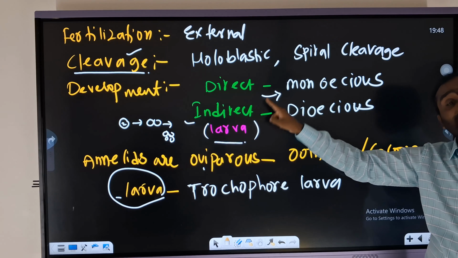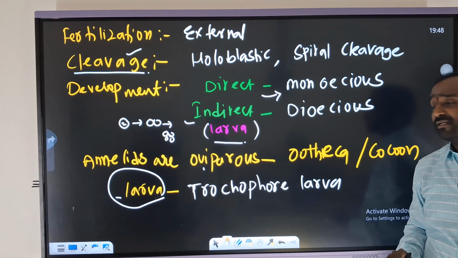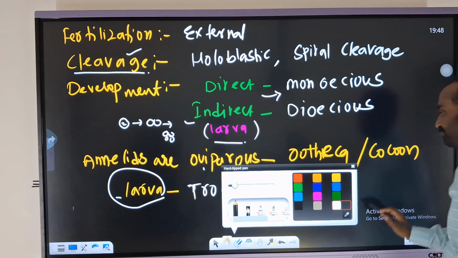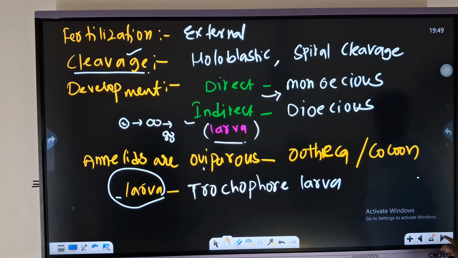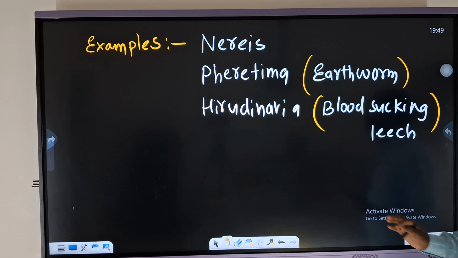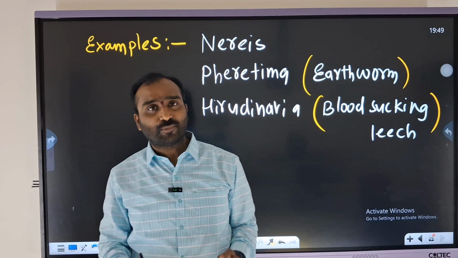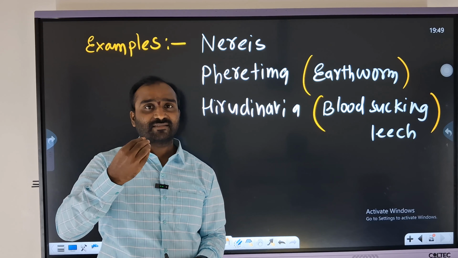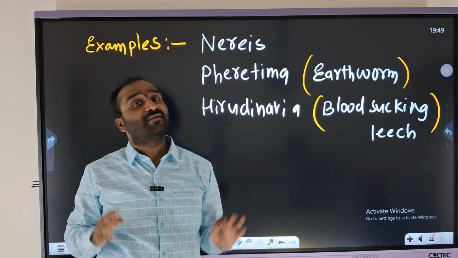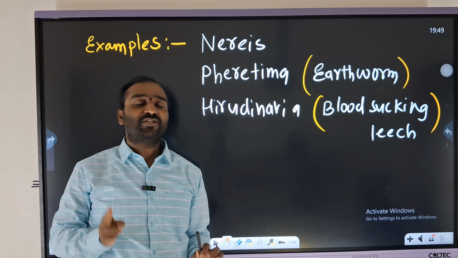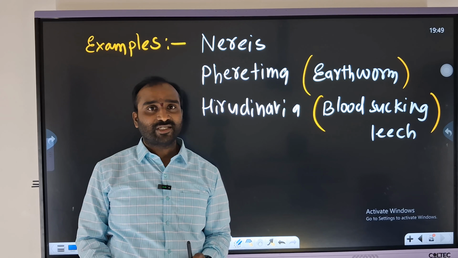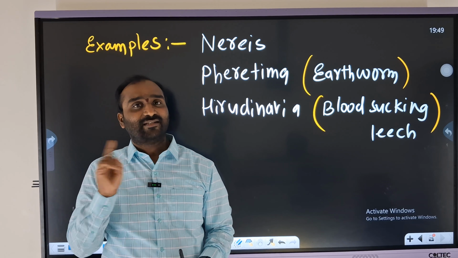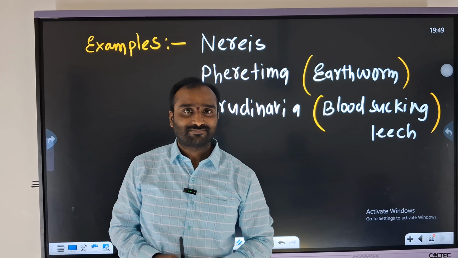Here is the most important thing: indirect means it has a larva and also forms the cocoon. The larva is trochophore. Then examples. So this is a complete briefing about Annelida. I hope you understood. If you revise one by one in a step-by-step manner, these phyla are easy for you, but you need to focus on the examples and terminology. I hope it's clear. We'll discuss the next topic in the next video, and thank you so much.